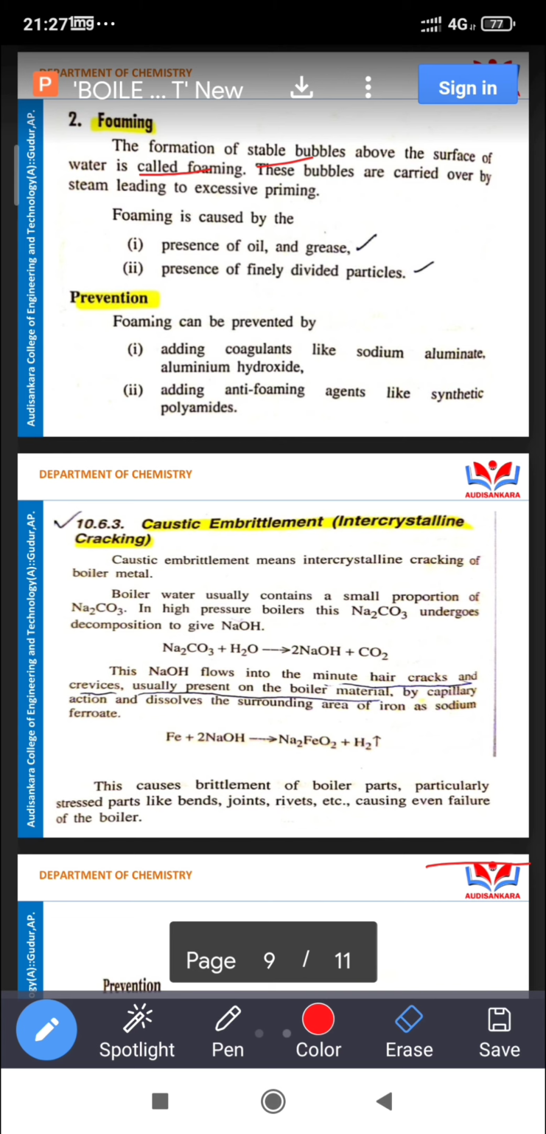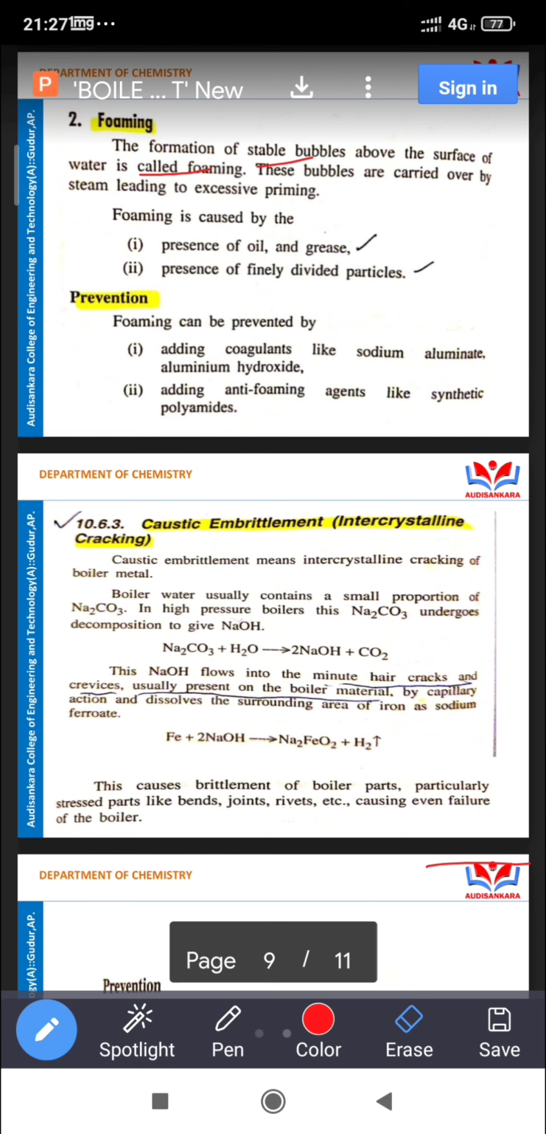Two important things: minute hair cracks, which are nothing but very small cracks developed on the surfaces, and crevices, which are cracks of one dot type. They are usually present on the boiler materials, and by capillary action the NaOH dissolves the surrounding iron as sodium ferroate. The iron reacts with NaOH, Na2FeO2 is developed, and H2O is eliminated.